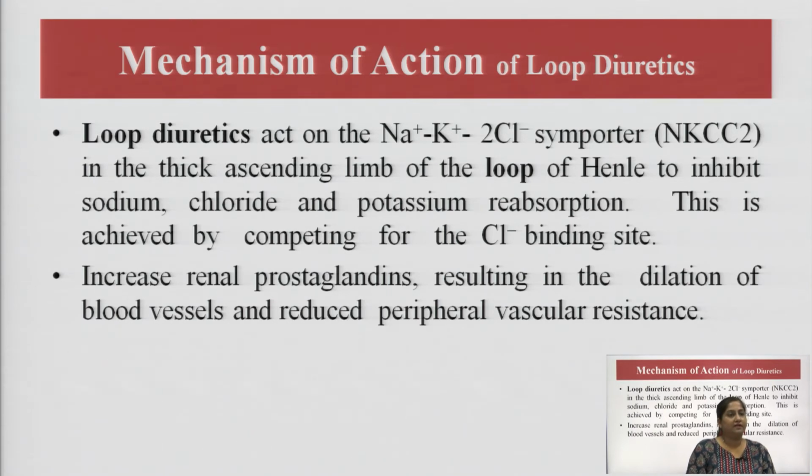So, the loop diuretics act on the sodium, potassium and chloride symporter in the thick ascending limb of loop of Henle to inhibit sodium, chloride and potassium reabsorption. This is achieved by competing for the chloride binding site. So, they generally bind with the chloride binding sites and then inhibit the reabsorption of sodium, potassium and chloride ions.